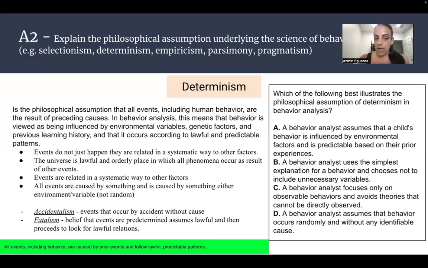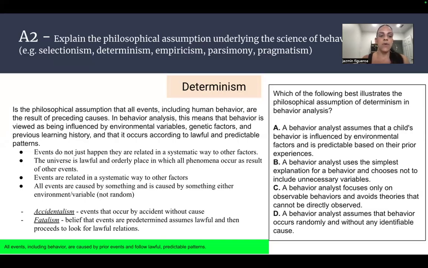We can right off the bat eliminate D. We know that behavior doesn't just occur randomly. There's a definite reason why. So we can definitely eliminate D. We can also eliminate C, because that's not determinism.